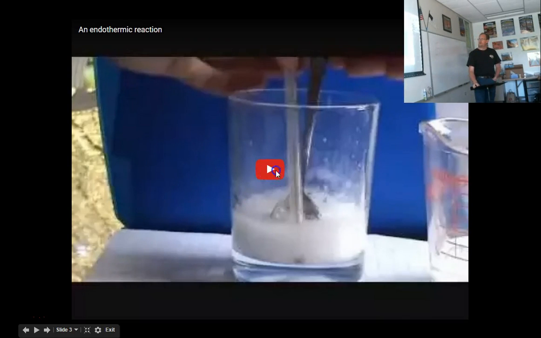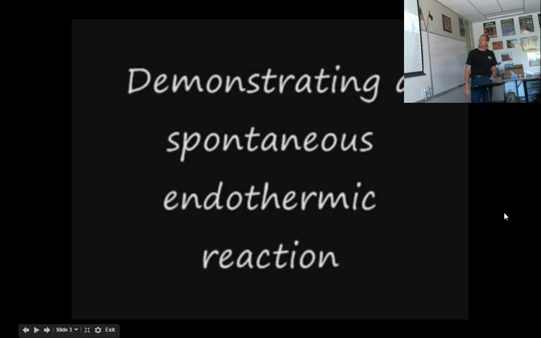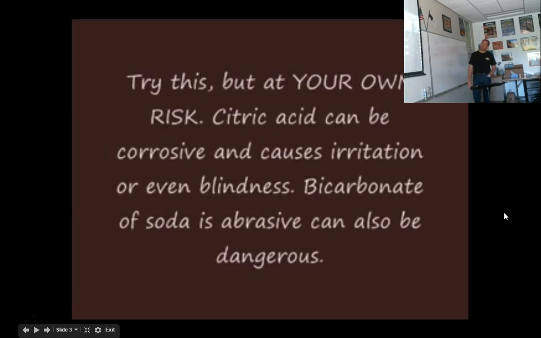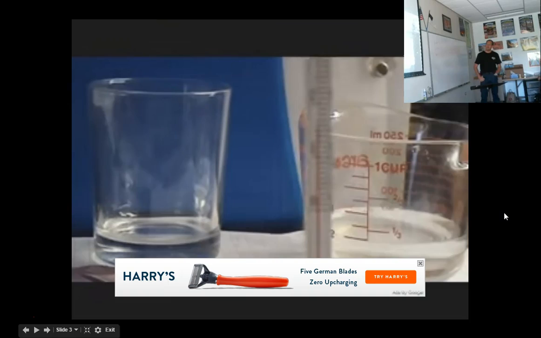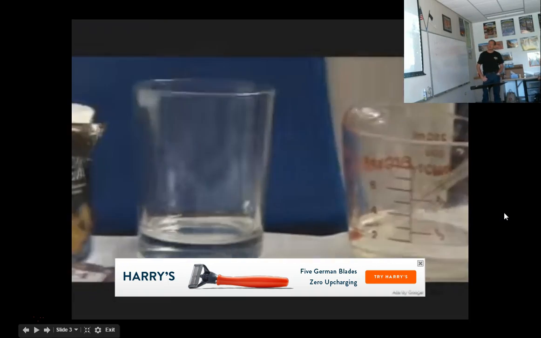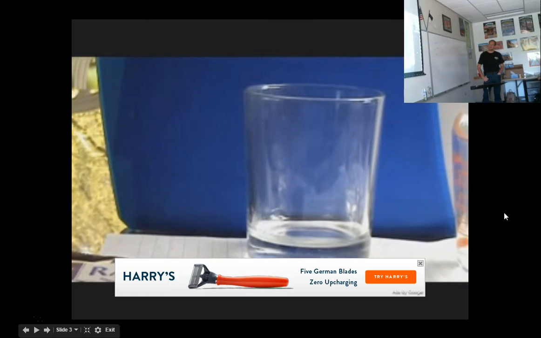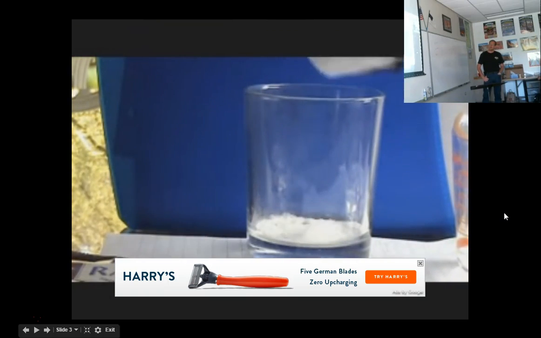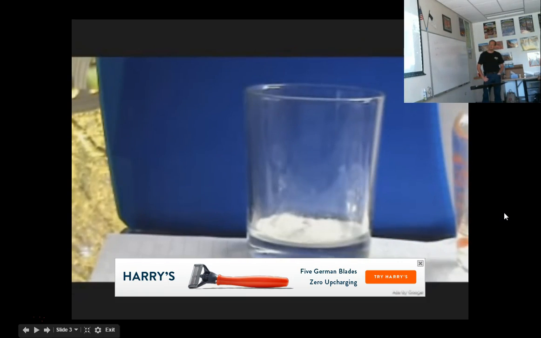Okay, so here's just an example: spontaneous endothermic reactions. Try this at your own risk. They're taking the temperature, but they don't hold it there long enough for you to read it; it's at room temperature, 20-ish degrees. And here we have baking soda and citric acid.